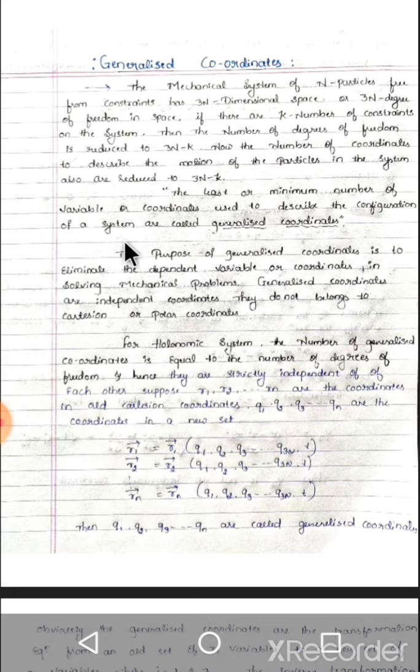Generalized coordinates are independent coordinates, so they do not belong to Cartesian or polar coordinates.